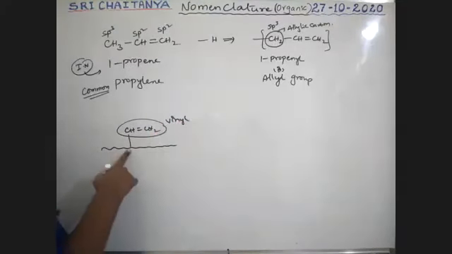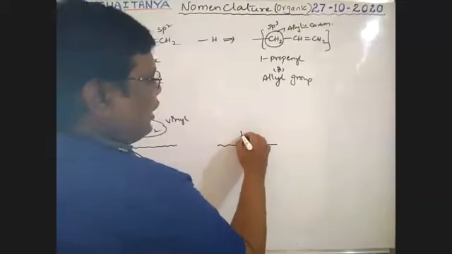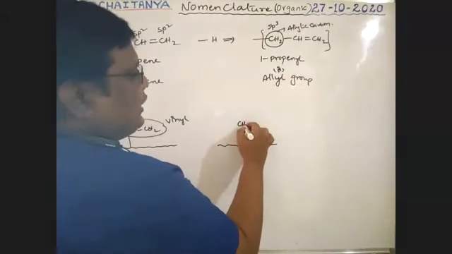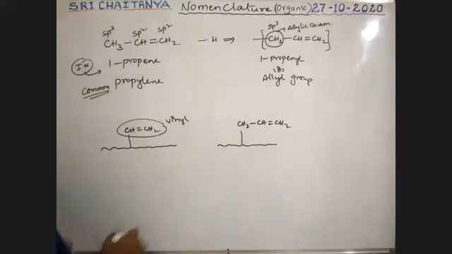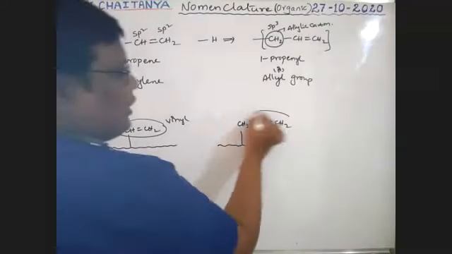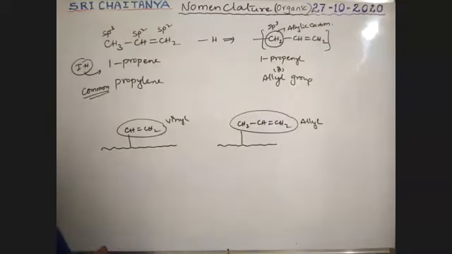Vinyl is the common name. Now, if this is the longest chain, and I'm using this group CH2 CH double bond CH2, what is the name of that group? This group is called the allyl group.